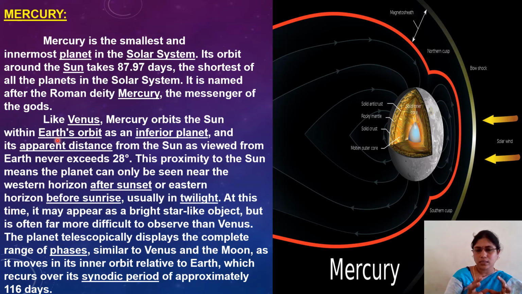So it is visible to us after the sunset or before the sunrise. When we compare the Eastern Hemisphere and Western Hemisphere, people in the Eastern Hemisphere are able to see it at the horizon on the eastern side before sunrise. For Western people, it is after the sunset, which means both at night time only, without any sunlight, we are able to observe this planet from the Earth. Understood clearly? So this is about our Mercury.